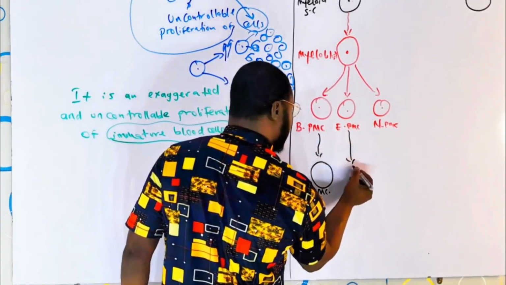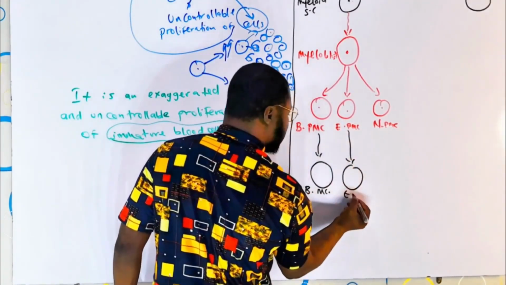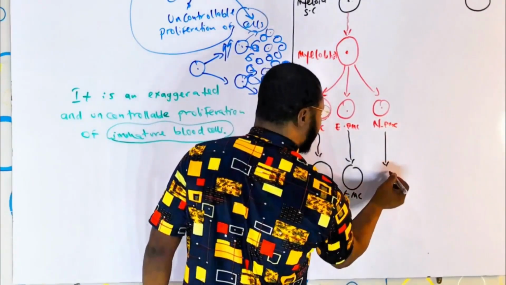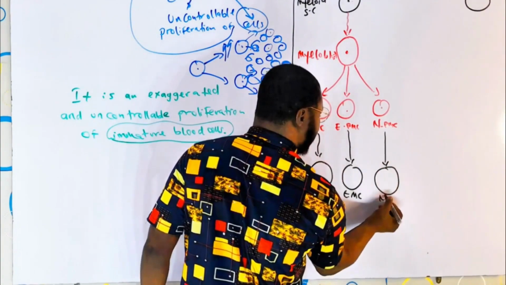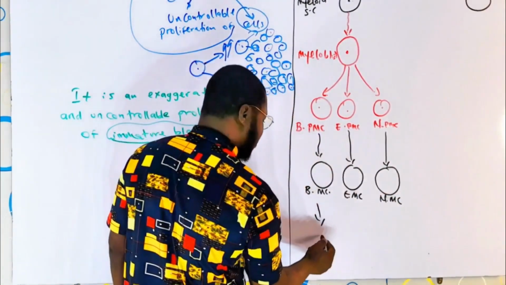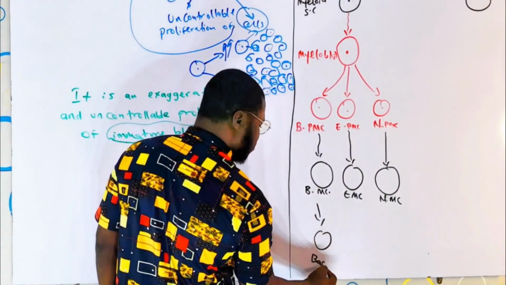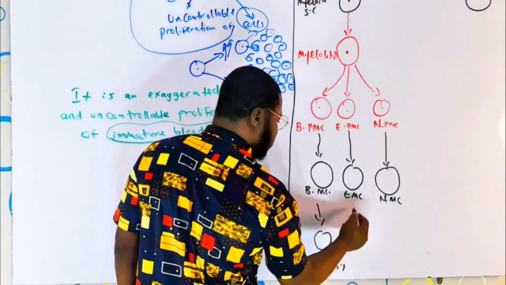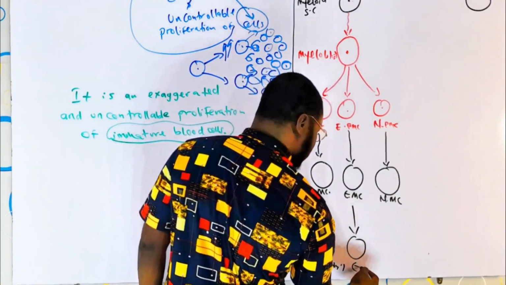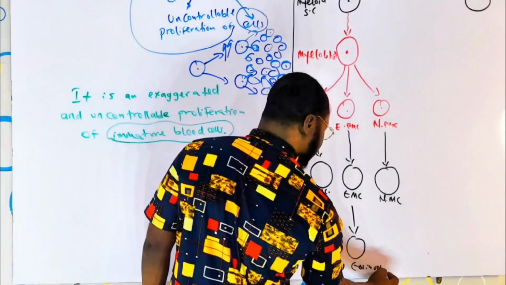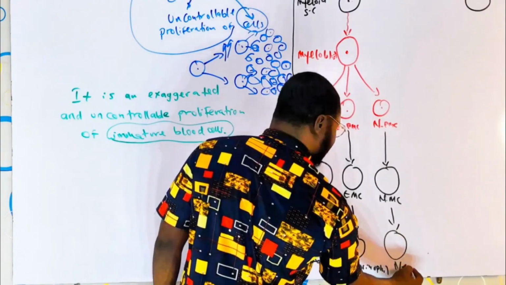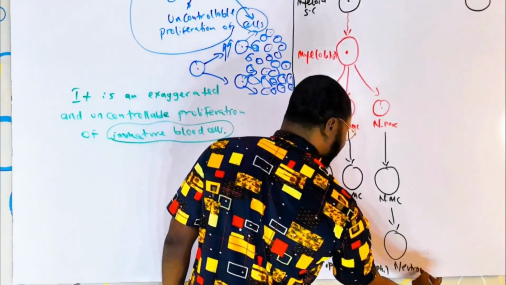And this guy will form the eosinophilic myelocyte. And then this guy is going to form the neutrophilic myelocyte. Now, after that, this guy becomes the basophil, staying with blue dyes. This guy becomes the eosinophil. That is red. And this guy is neutral, so we call it the neutrophil, because it can absorb both the blue and the red dye.